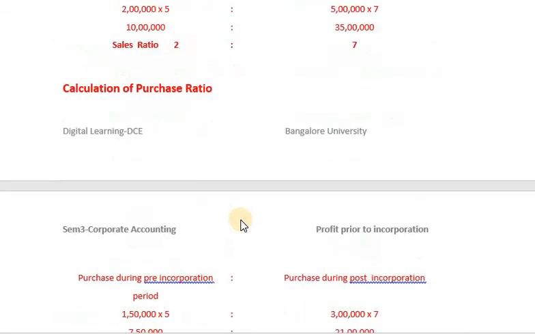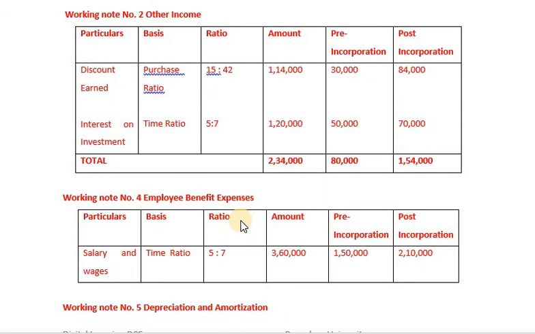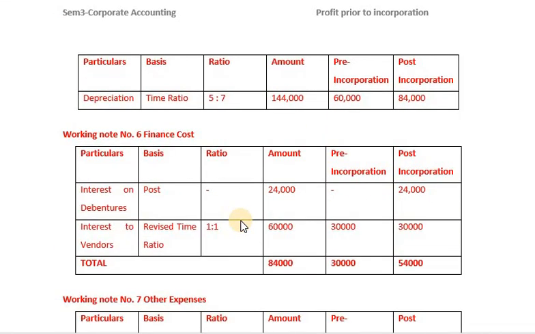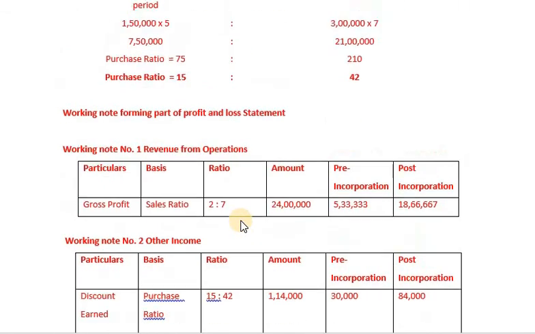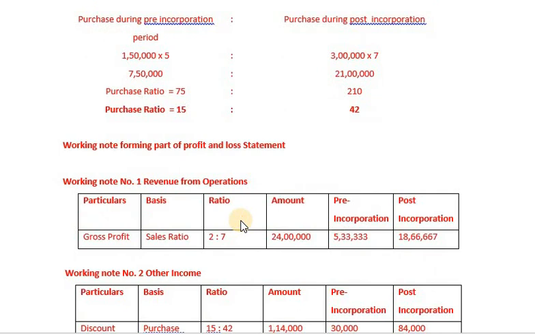Now, with this, let me solve this. Interest on debentures is once again post incorporation. Now let me substitute the values here. Gross profit given in the problem is 24 lakhs, sales ratio 2 is to 7. So 24 lakhs into 2 by 9, 5 lakh 33,333. 24 lakhs into 7 by 9, 18 lakhs 66,667.